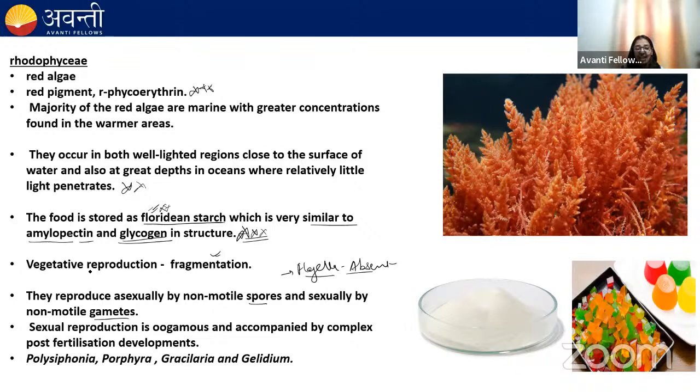Remember this. In green algae and in brown algae, the sexual reproduction takes place through isogamy, anisogamy, or oogamy, right? But in case of red algae, the sexual reproduction is oogamous. Remember this very, very important point, that here flagella are absent and the sexual reproduction is oogamous.